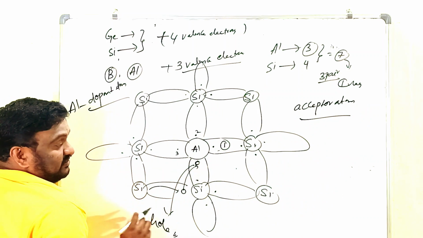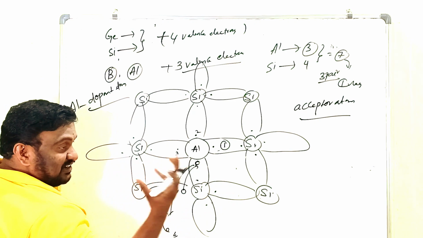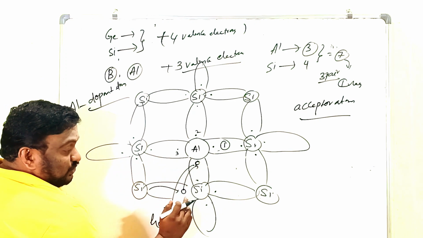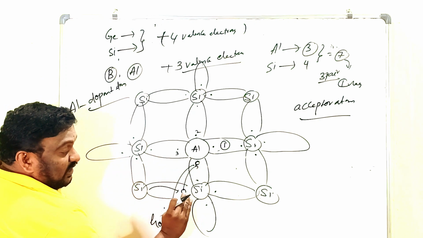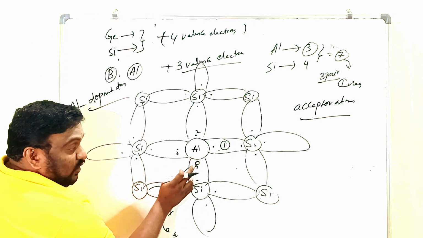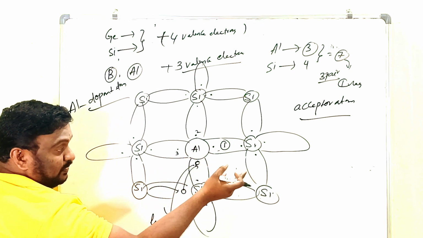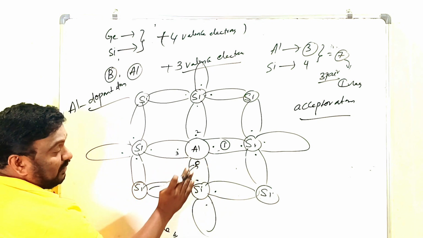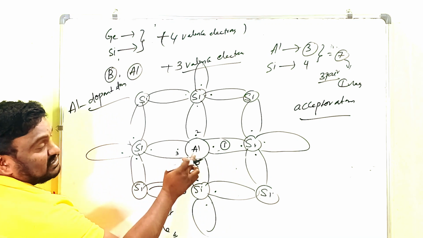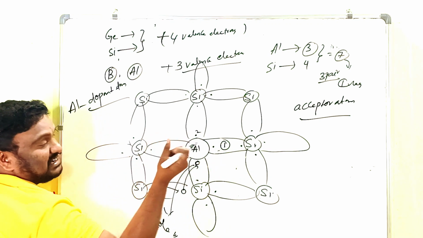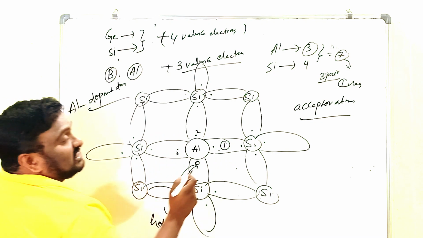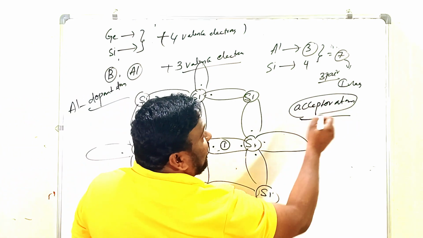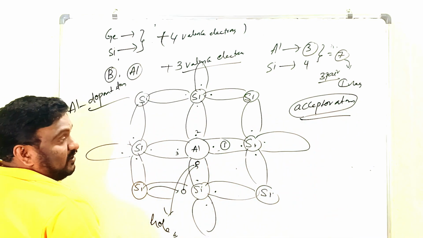So now, what do you understand here? First a hole is created, because an electron is missing. It's very clear. The surrounding silicon atom will give the electron, then automatically this hole is refilled. That's why this dopant atom always tries to receive electrons. Because it receives the electron, it is called the acceptor atom or acceptor ion.